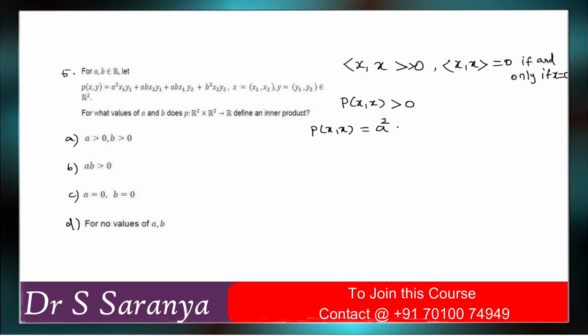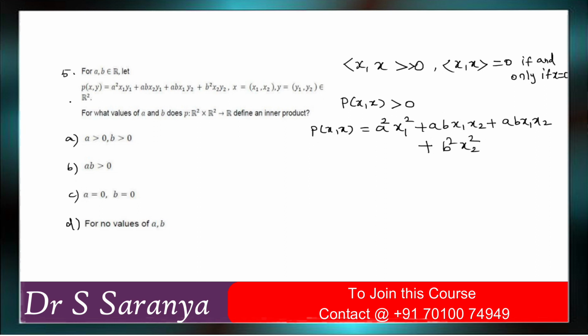So A squared x1 squared plus AB x1 x2 plus AB x1 x2 plus B squared x2 squared.